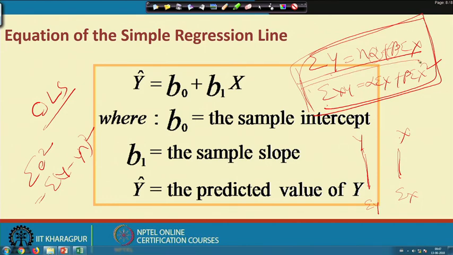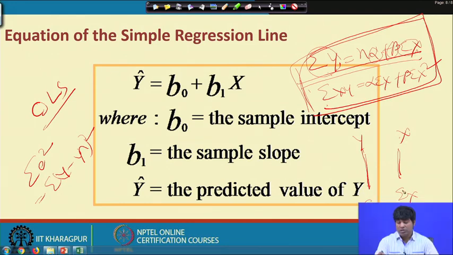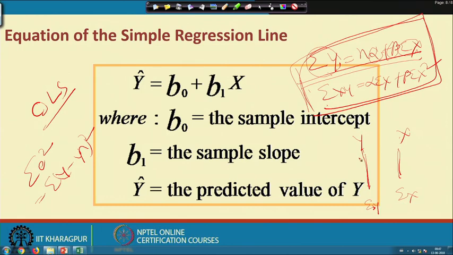And for the first equation, the unknown components are summation y, which we can derive from the y series, and summation x, which is derived from the x series, and n is the sample size, the number of sample points. And then in the second equation, the requirement is summation x y, and for that, with y and x, we can create a variable here, x y, just multiply y with respect to x, then we will get a series here, and again take this sum, we will get summation x y.